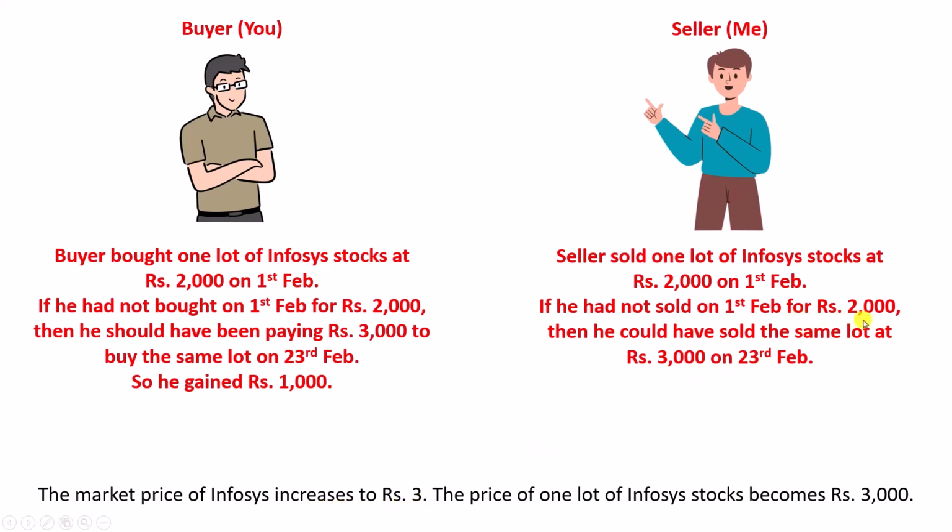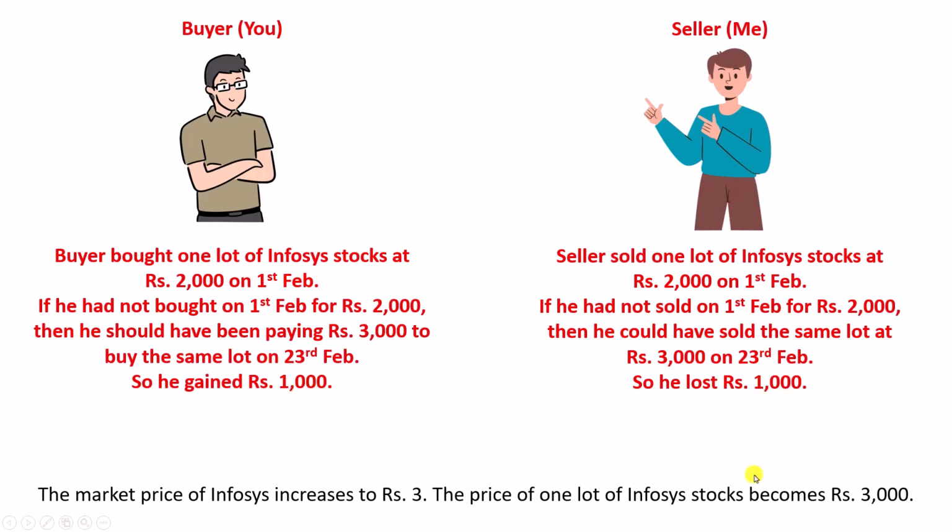I did not do that, so I lost 1000 rupees. So, this is the first condition. This is how buyer gained 1000, seller lost 1000.